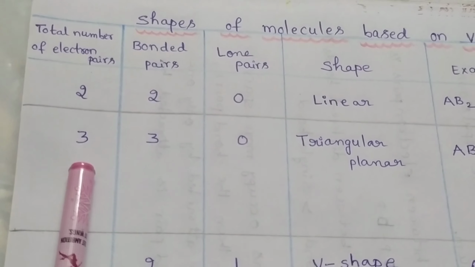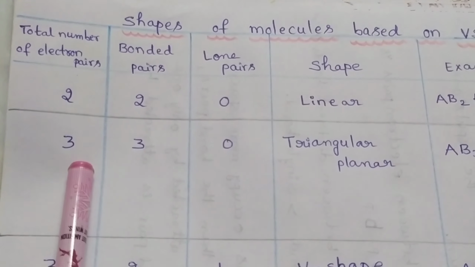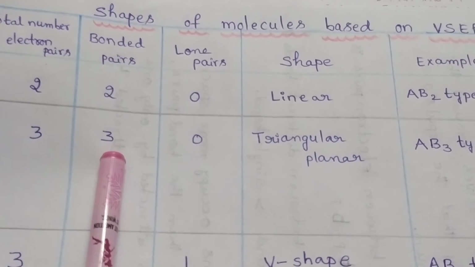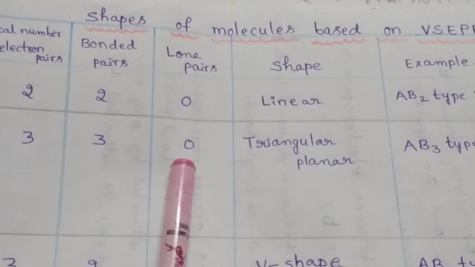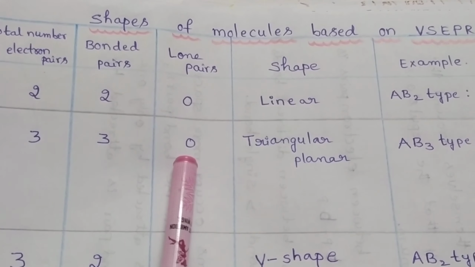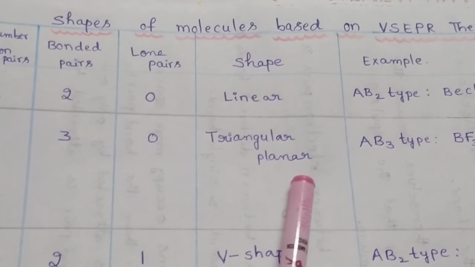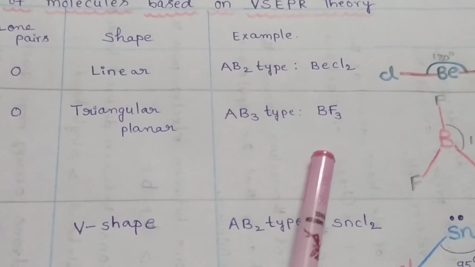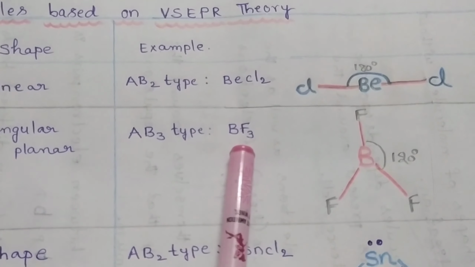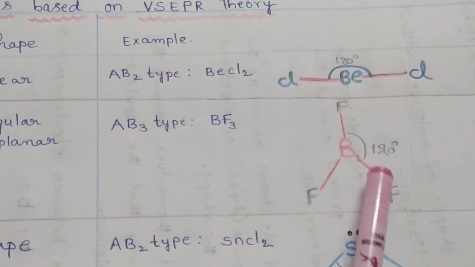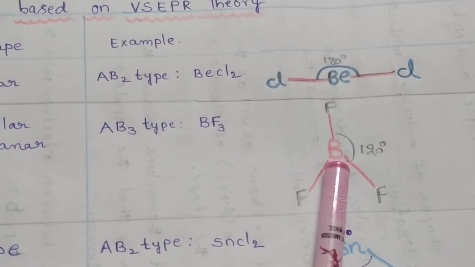If a molecule contains three electron pairs, and all are bonded pairs of electrons, there is no lone pair of electrons. Such molecules are triangular planar in shape. For example, the boron trifluoride molecule. In boron trifluoride, the central atom is boron.